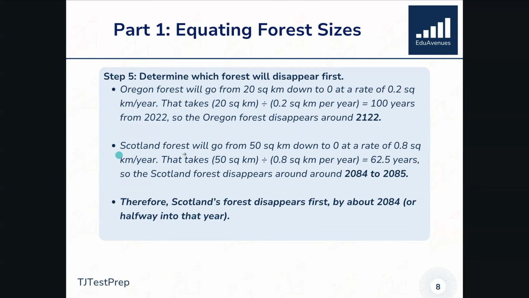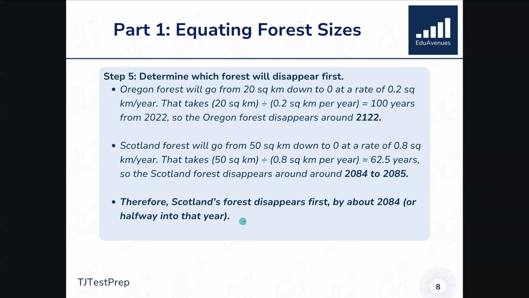Now, Scotland begins with a much larger area, about 2.5 times the size, at 50 square kilometers. And we want to see, okay, when's that going to go down to 0? Remember here, even though we start with more, we also have a faster rate of decline. So it'll take 50 square kilometers divided by 0.8 square kilometers per year, or in other words, 62.5 years. So we know that the Scotland forest will disappear around 2084 to 2085, somewhere in between those two.